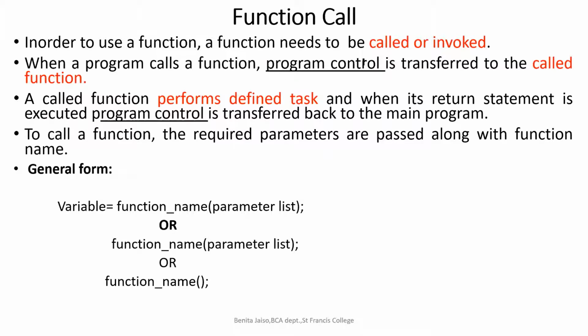Usually program control executes line by line, right? Whenever we are calling a function, from that line it will jump to the function definition. Got it? After executing the lines given in the function definition, the program control will transfer back to the main program.